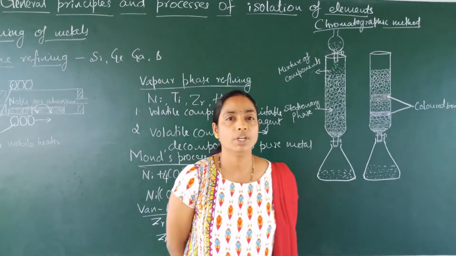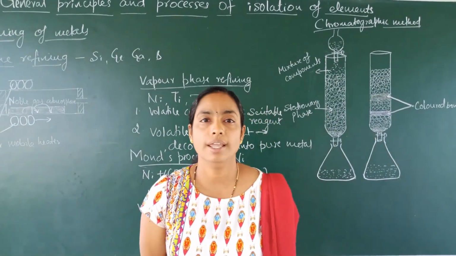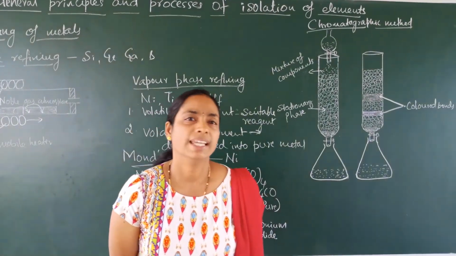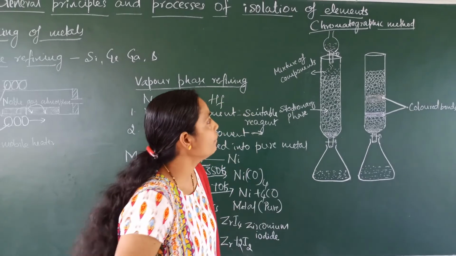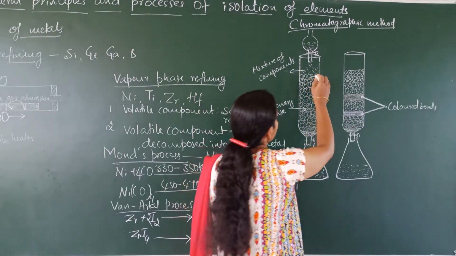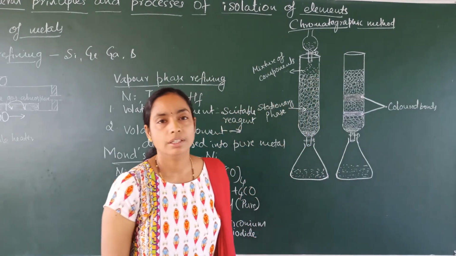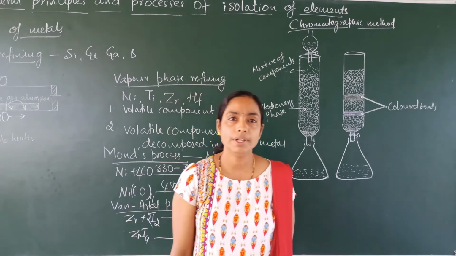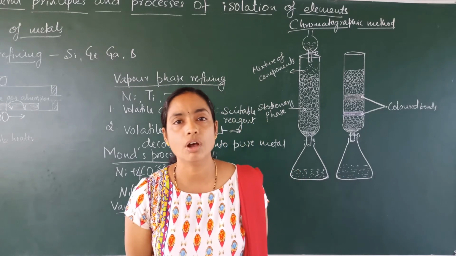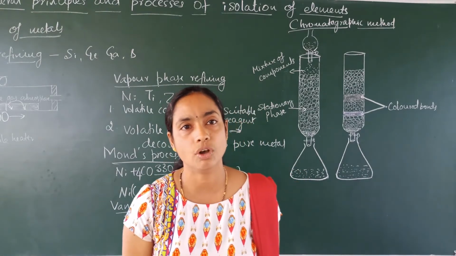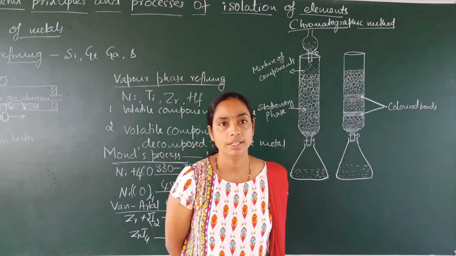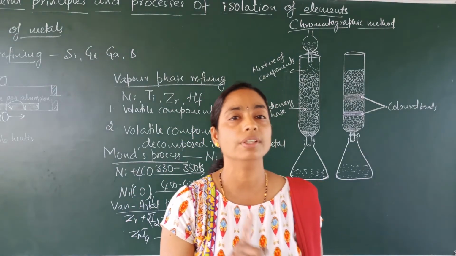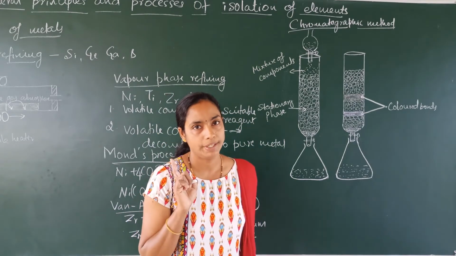There are several chromatographic methods: thin layer chromatography, paper chromatography, column chromatography, gas chromatography, etc. Here we are using column chromatography. The principle involved in column chromatography is that different components are differently adsorbed on the surface of the adsorbent. I will repeat the principle. Different components are differently adsorbed on the surface of the adsorbent.